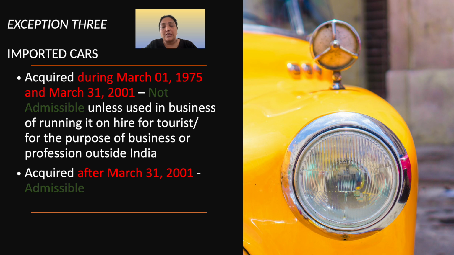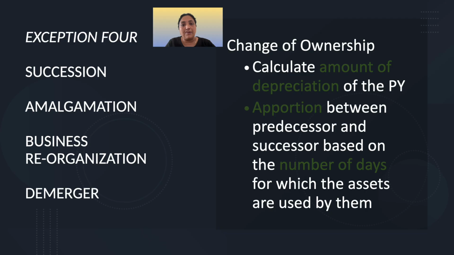If the imported car were acquired by the assessee during March 1, 1975 and March 31, 2001, then for those imported cars depreciation allowance is not admissible, unless it is used in the business of running it on hire for tourists or for the purpose of business or profession outside India. But if the imported car were acquired after March 31, 2001, then it is admissible.